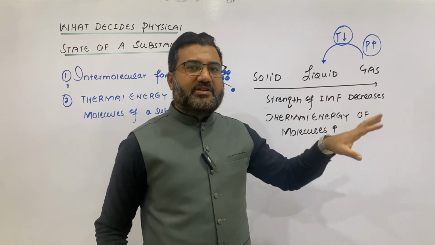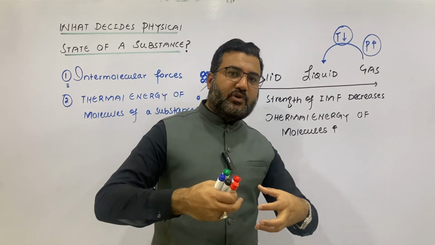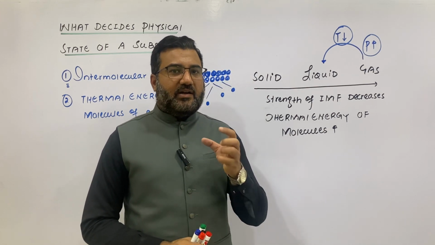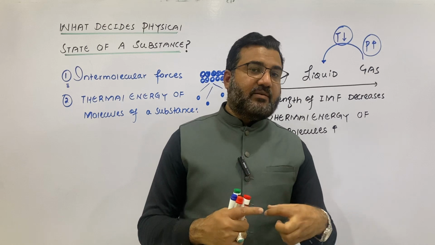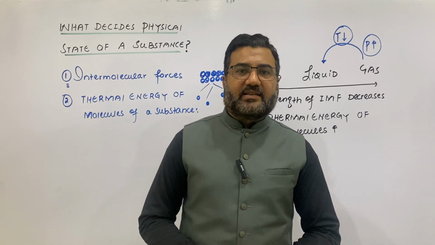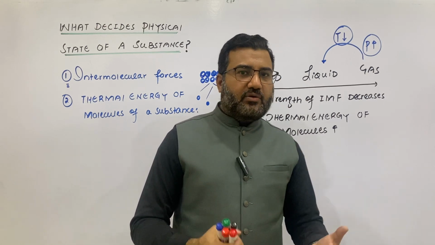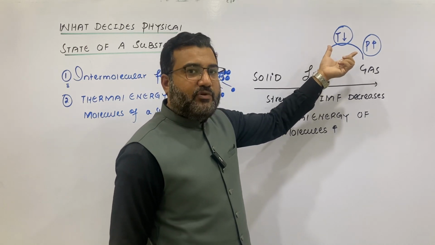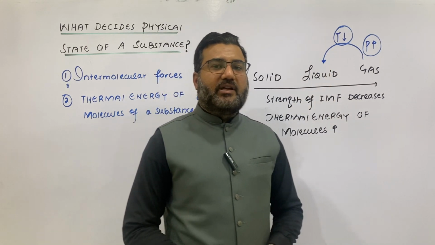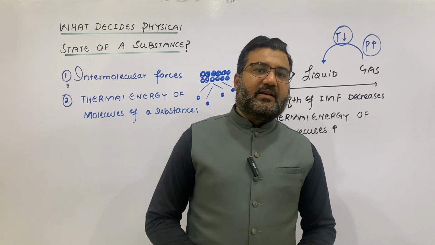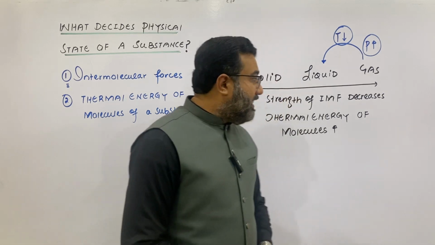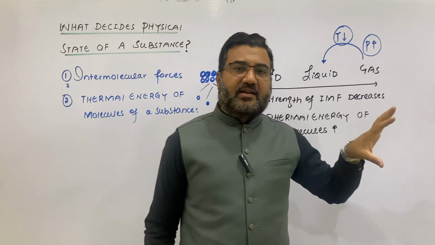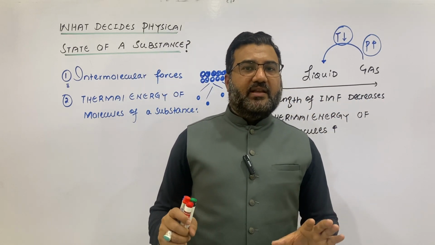Only increase in pressure and making the molecules come close to each other will never convert a gas into the liquid. So the key factor will be to decrease the thermal energy of the molecules by decreasing the temperature. And you know that every gas has a particular temperature up to which a gas will have to be cooled to convert into the liquid, and that is called its critical temperature. So my dear students, these are the two factors which decide the physical state of any substance.